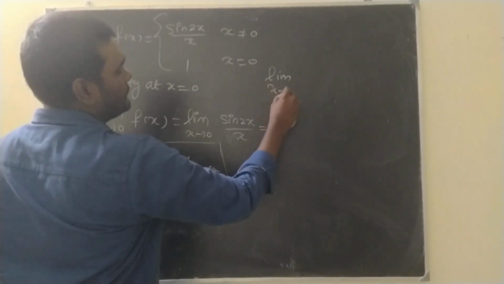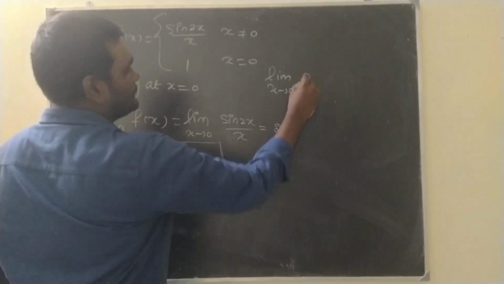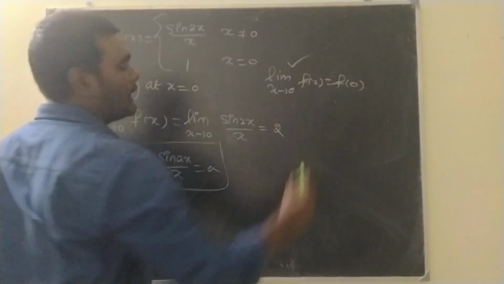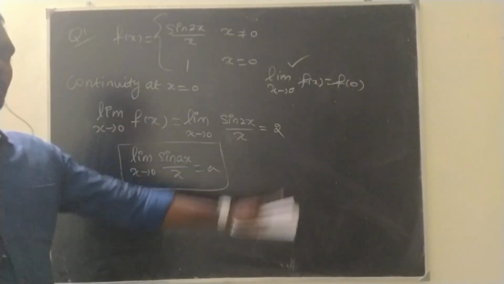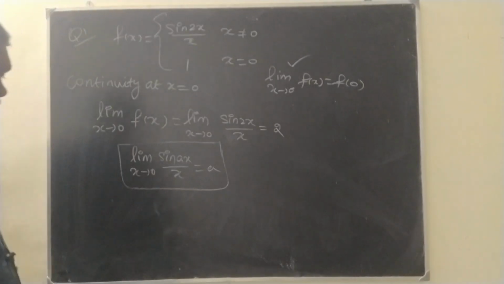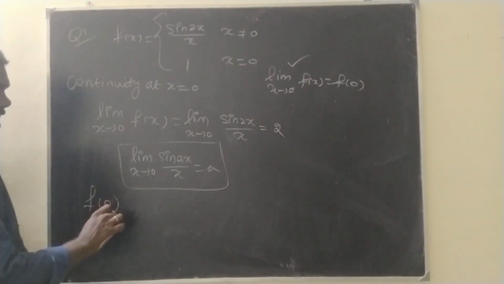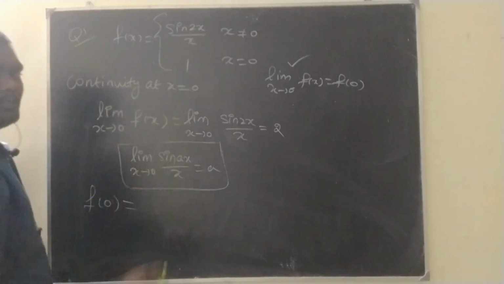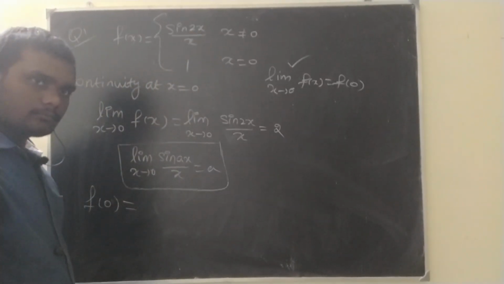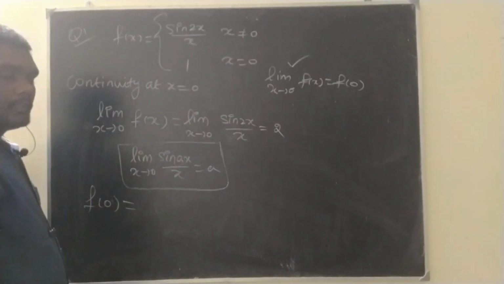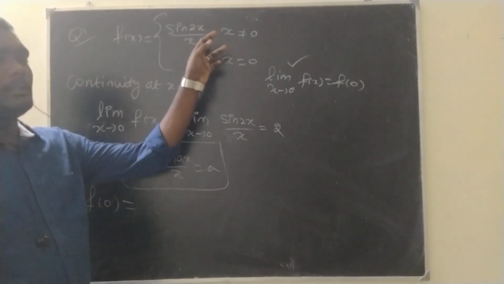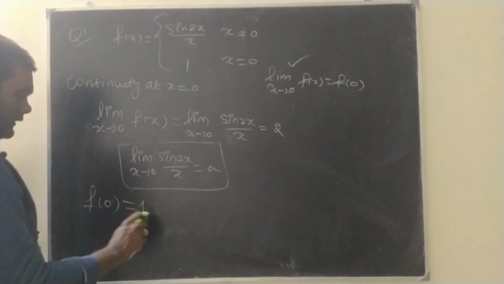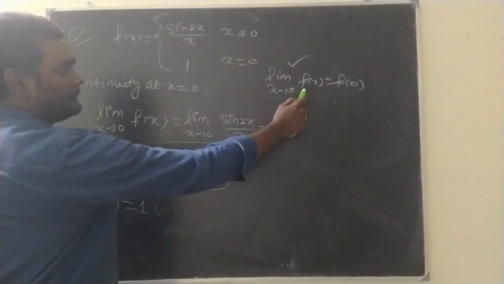The limit x tends to 0 of f of x should equal f of 0. This left hand part we calculated, and that comes like 2. What about the right hand part, f of 0? When you substitute x equals 0, which outcome will come? 1. Are both the same?